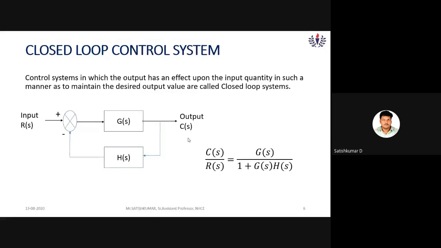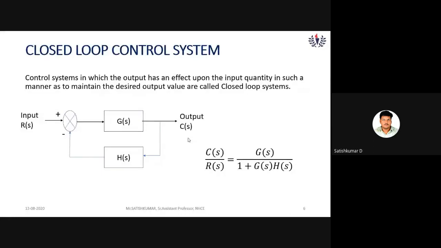If you find the overall gain, C of S by R of S, what is meant by gain? The gain is nothing but output by input. In general, the gain is output by input. In control systems, the same gain is called the transfer function. So C of S by R of S is the transfer function.